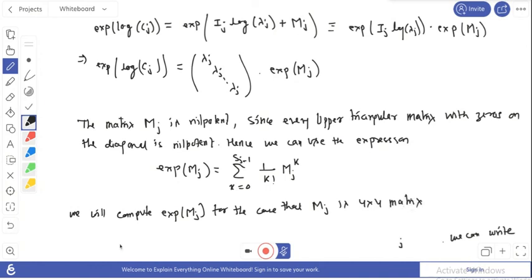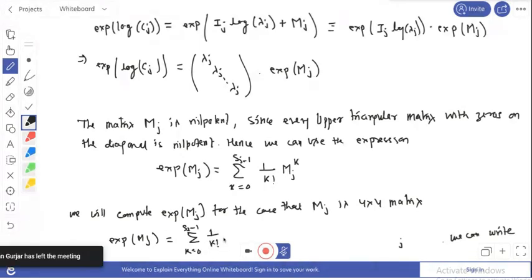So in that case what is the value of exponential mj? So here this exponential mj equals to sum k equals to 0 to sj minus 1 of 1 upon factorial k mj power k.